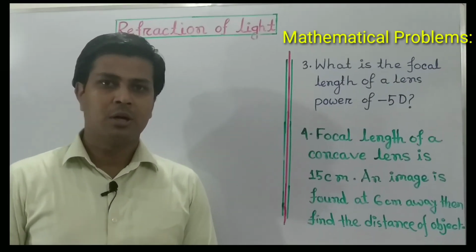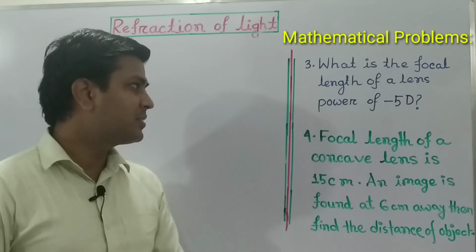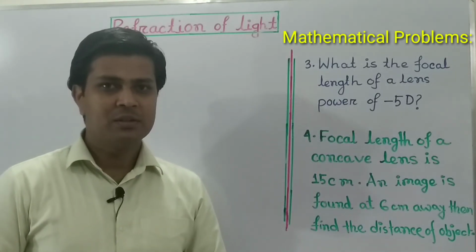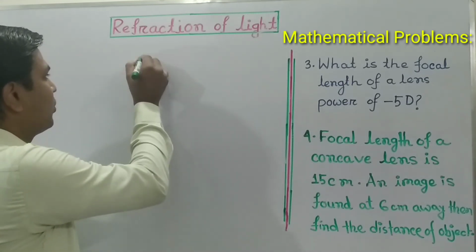Hope you have understood. Question 3. The question is, what is the focal length of a lens of power minus 5 diopter? We have to calculate the focal length. Let's see the given quantity.